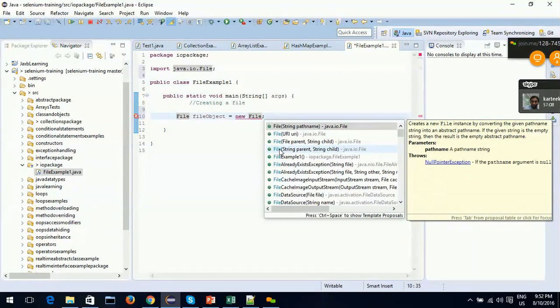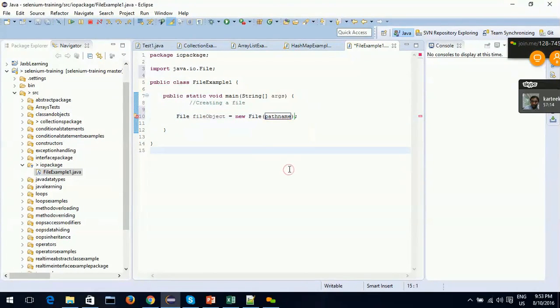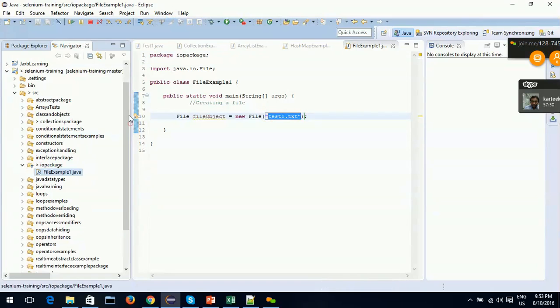I'll go with the first constructor, File with a string path name. I need to pass a path name. I'll create a file test1.txt here itself. If I give just the file name, that file will be created under this project's parent folder, Selenium training.